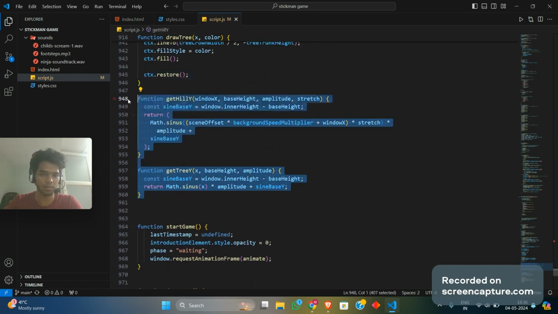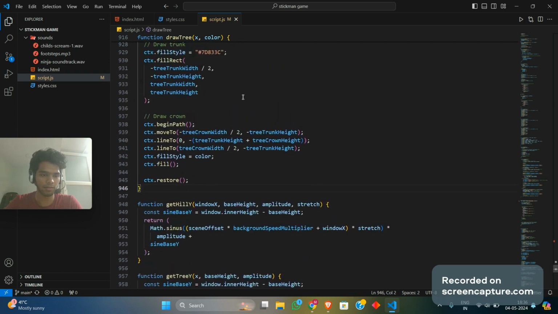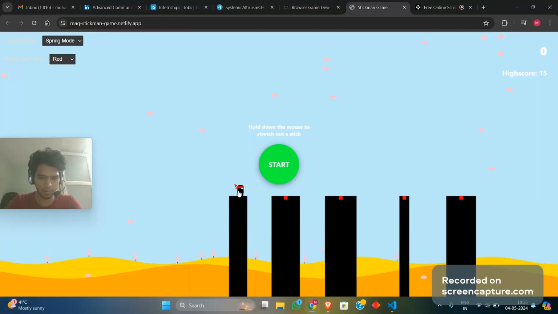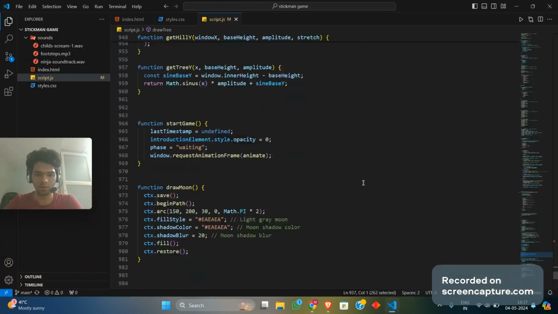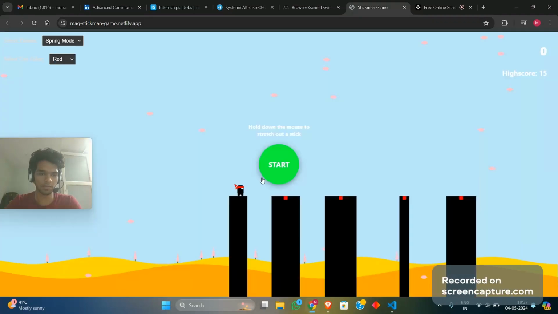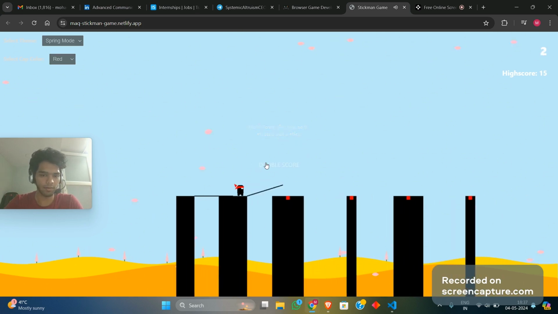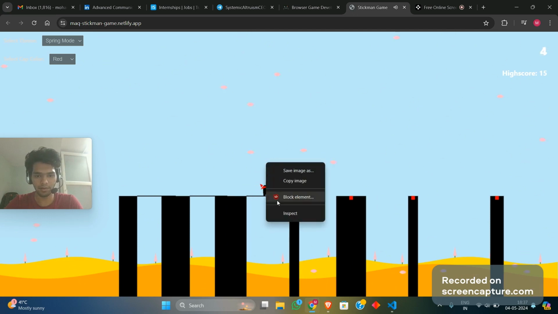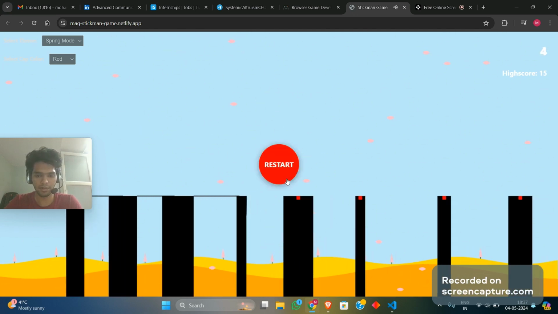And some more functions over here: get table y, get tree y, to get the animations correct. And the crown is basically this small crown over here that we see, whose colors we're changing inside the change gap. So yeah, that's all about the code. The changes that I made were really pretty simple and clear. I made four modes over here, three cap colors, and cool soundtracks using Howler.js. It really makes the game feel lively and looks very great.